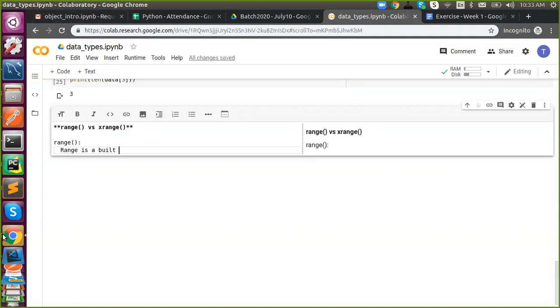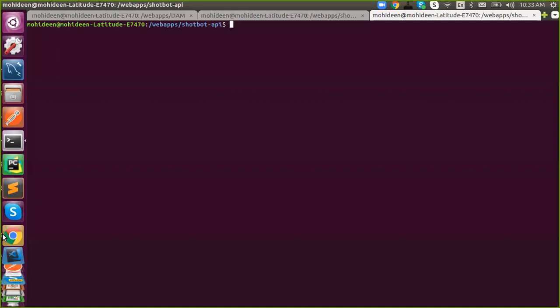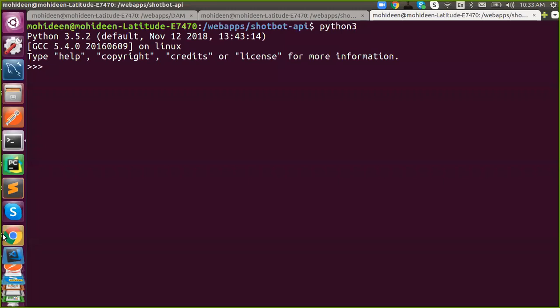Now you have to answer me how to use it. I said range is a built-in function. Now you have to tell me how to use it. So I know how to use it, but you might not be aware of it, right? So just tell me how to learn by yourself. You know how to learn yourself, right? So what's the first step to do?